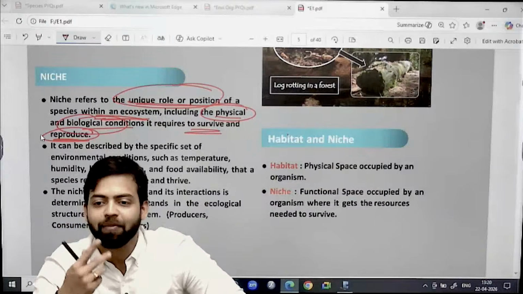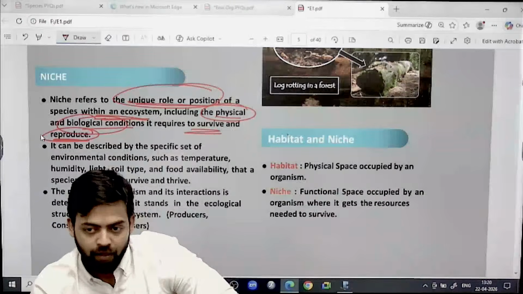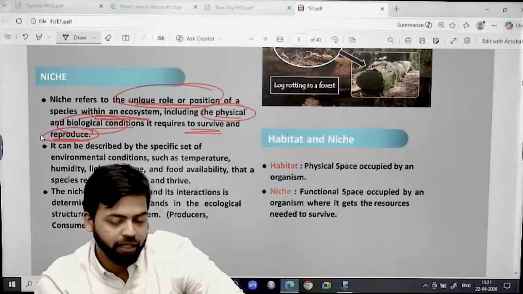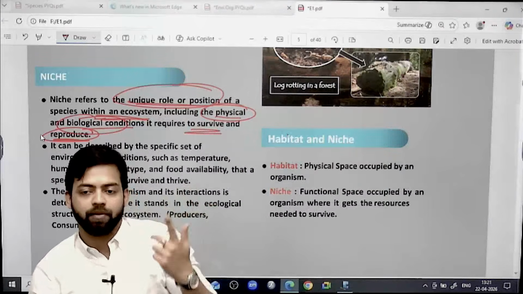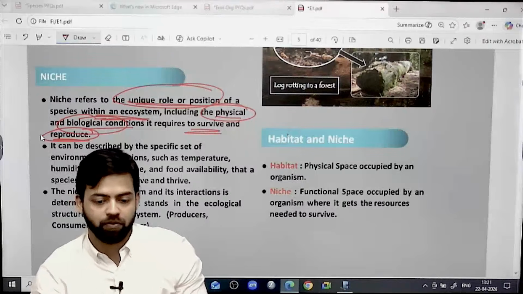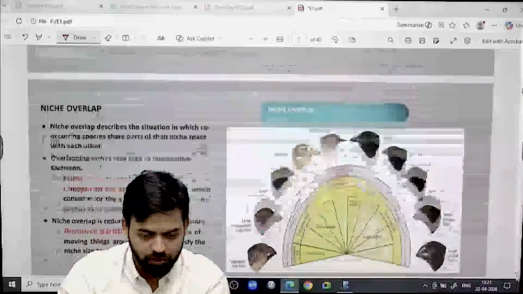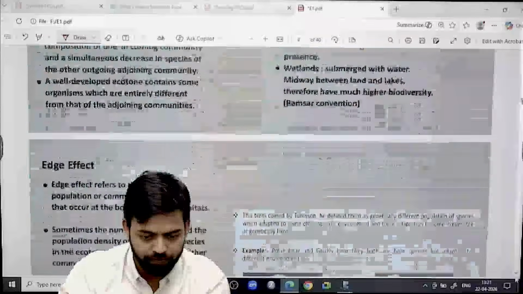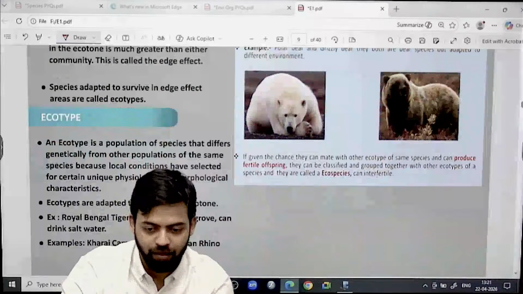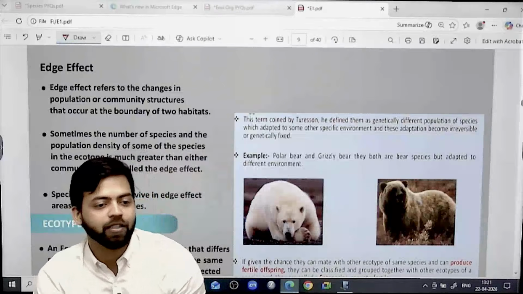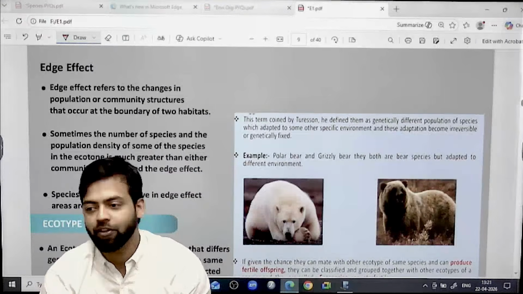For example, there can be eco-species, right? And on these eco-species, suppose there are two bears, we'll talk about them. I think the example might be here only. Let me check. Yes. Let's say there are two bears. One is a polar bear, another is a grizzly bear.